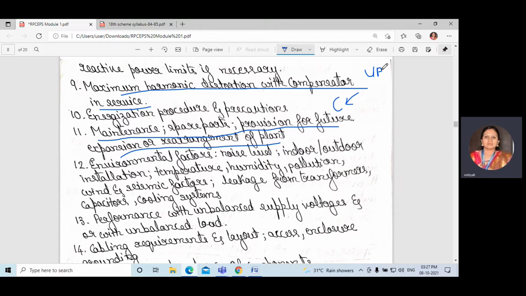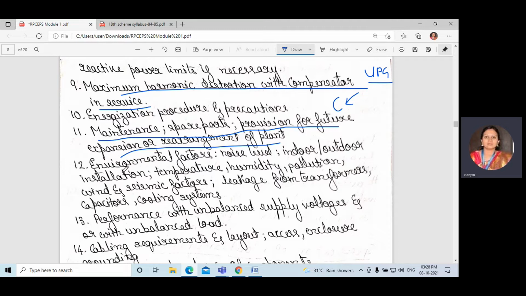Okay, UPS, what will be the procedure? When there is power supply, it will get charged. When the power supply is not there, it will be used. Like that, the energization of a compensation device is also important, which procedure we need to do. Okay, what are the precautions we should take? That is maintenance, spare parts, provision for future expansion or rearrangement of plant.